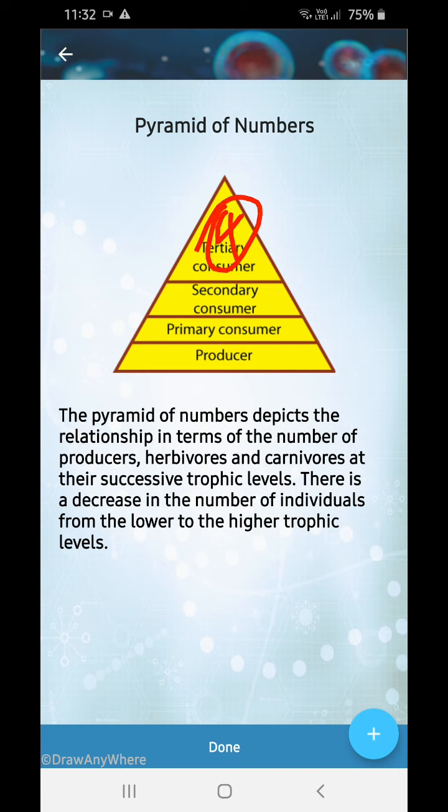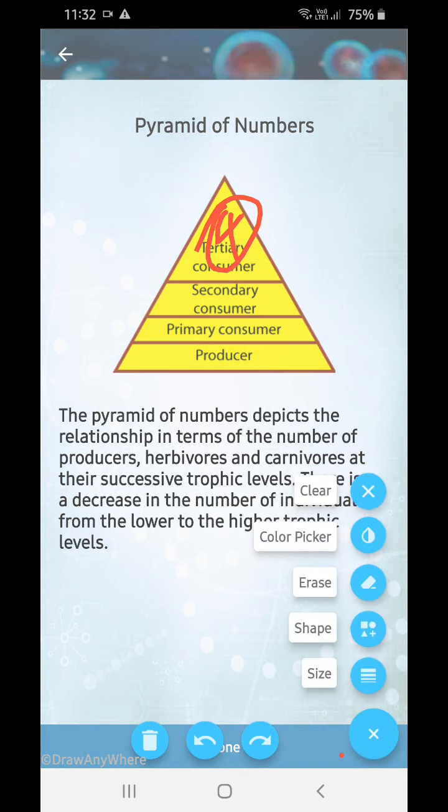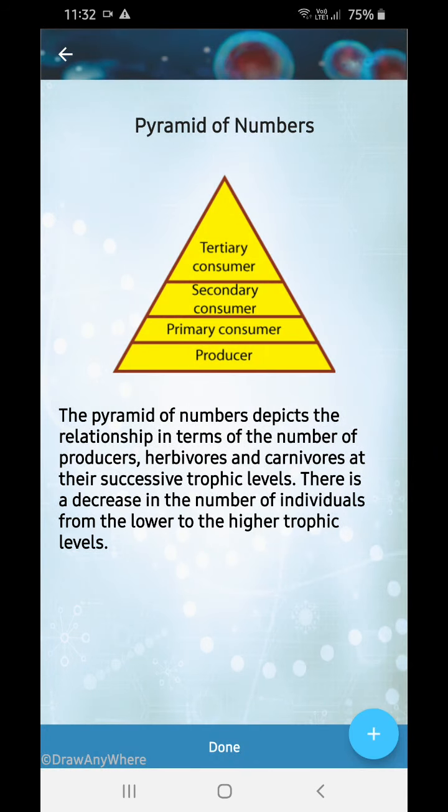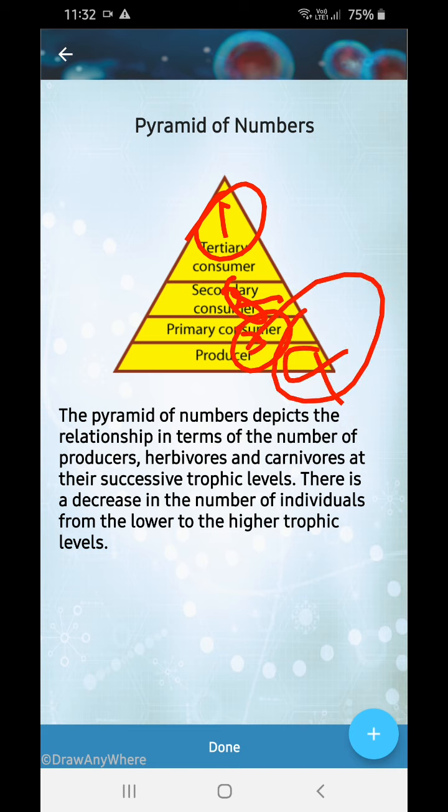So here you can see this is the minimum number, then the maximum number, and number 4 is the maximum. So the pyramid of number depicts the relationship in terms of the number of producers, herbivores and carnivores and their successive trophic levels.